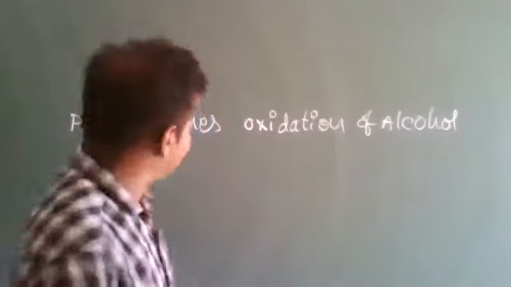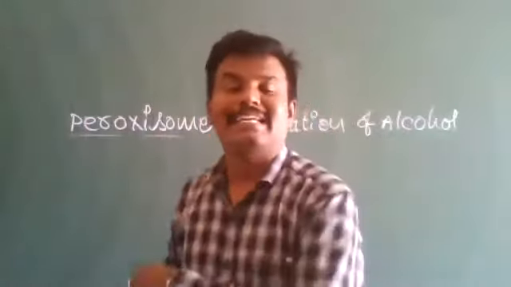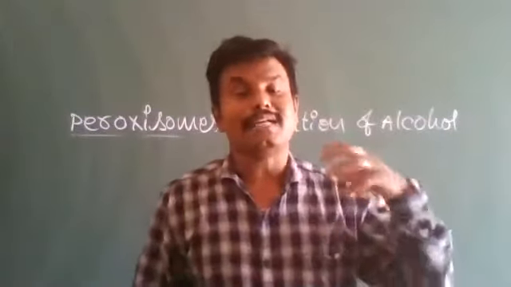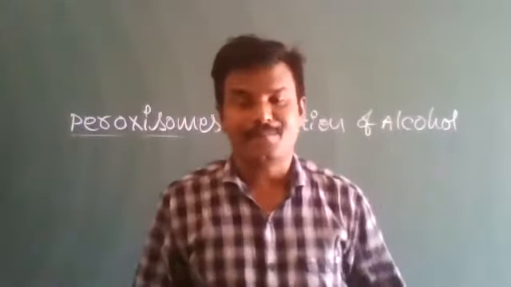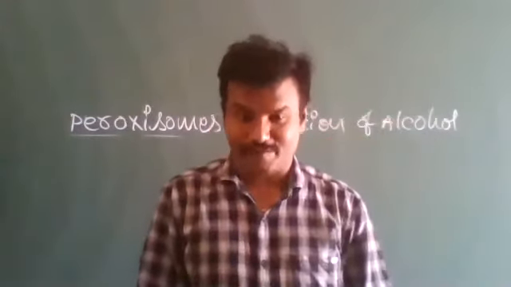For that process, peroxisomes are involved. Those peroxisomes are present in the liver, where they oxidize the alcohol and convert it into less harmful substances.